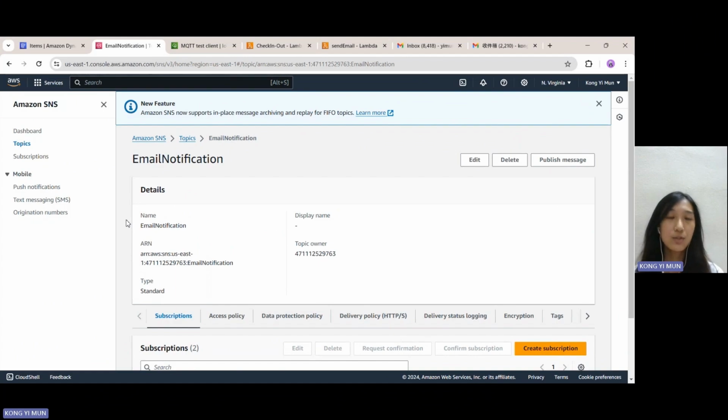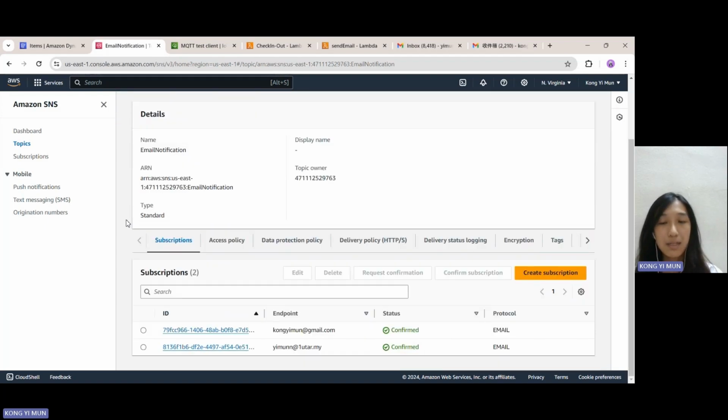So now I will continue to explain how our system could send a reminder email to the user and how the user could do the self check-in and check-out for the booking. Several things we need to check before we can do it. The first thing is that we must ensure that the user email address has already subscribed to our topic so that we can send an email to the user.